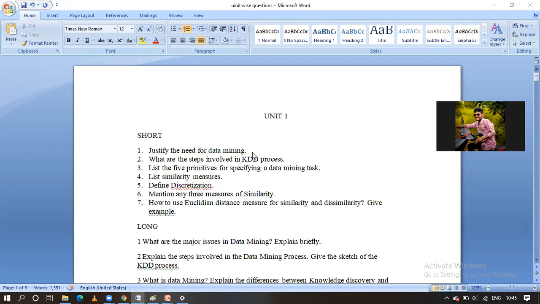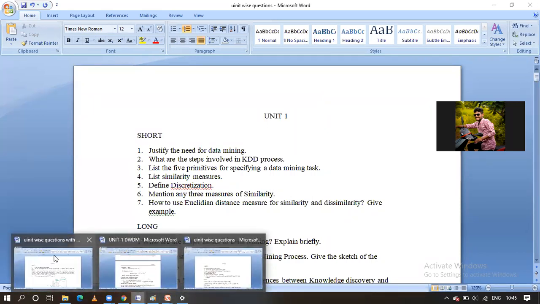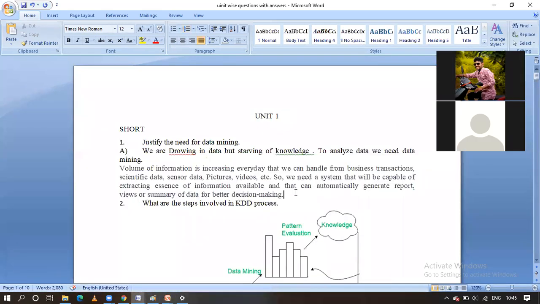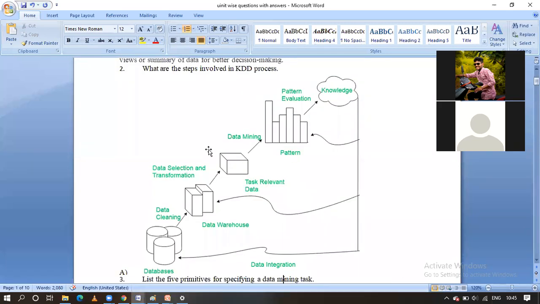This is the important question, guys. I will show the answer also, no problem. Okay, dialogue representation, very good. Remaining guys also you have to respond. I'll show the answer, no problem. I will share this one also with you. This is the steps, guys, involved in the data mining KDD process.